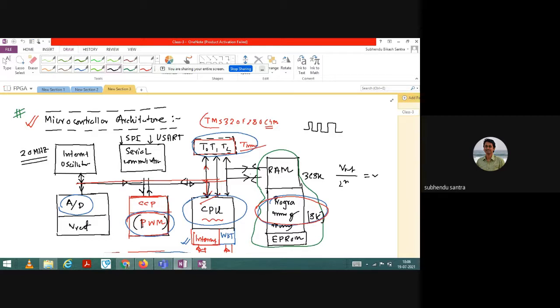I was discussing the architectural point of view, because this course is about writing code for an FPGA. FPGA stands for Field Programmable Gate Array. It is a kind of embedded system which we are going to program with a language called VHDL. That language we need to learn in this course, and after that we will use it to write code, and then we can dump it into this embedded processor, which will be your FPGA board, and then it can do the dedicated purpose. So that is the main motto of the current course.